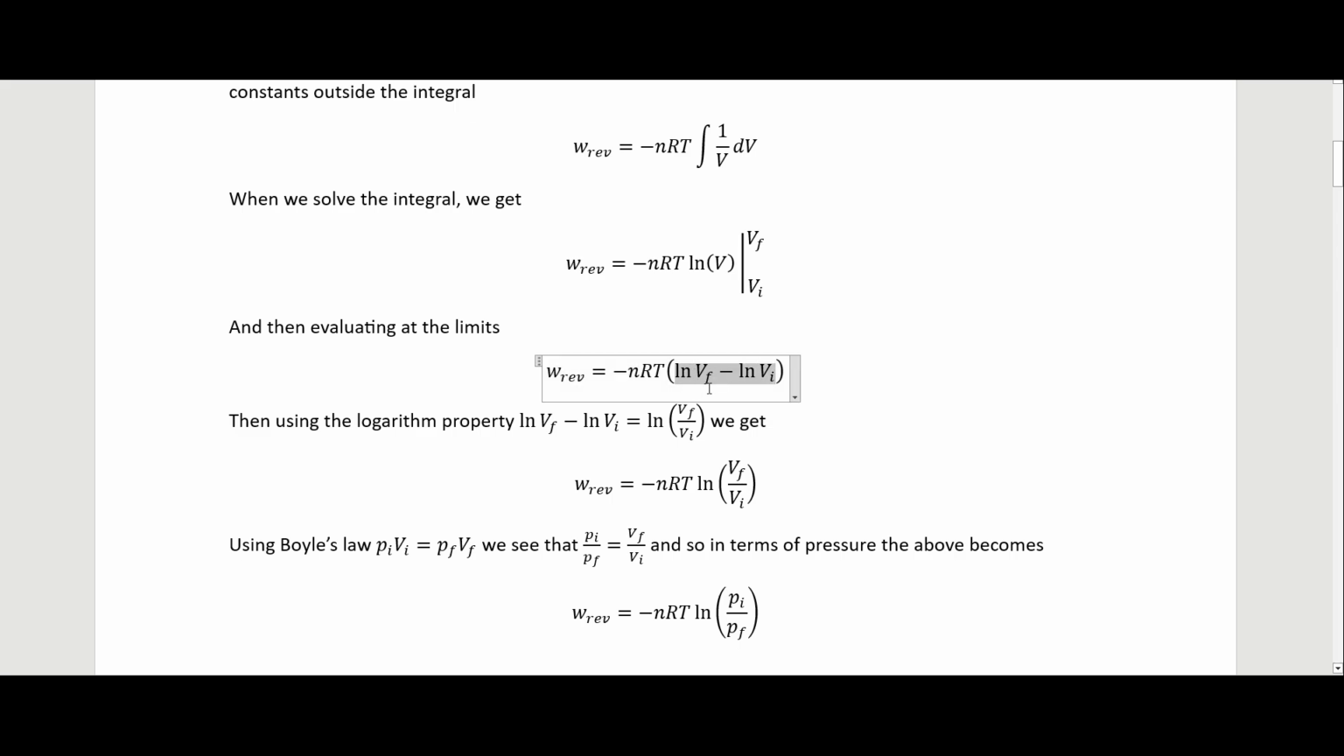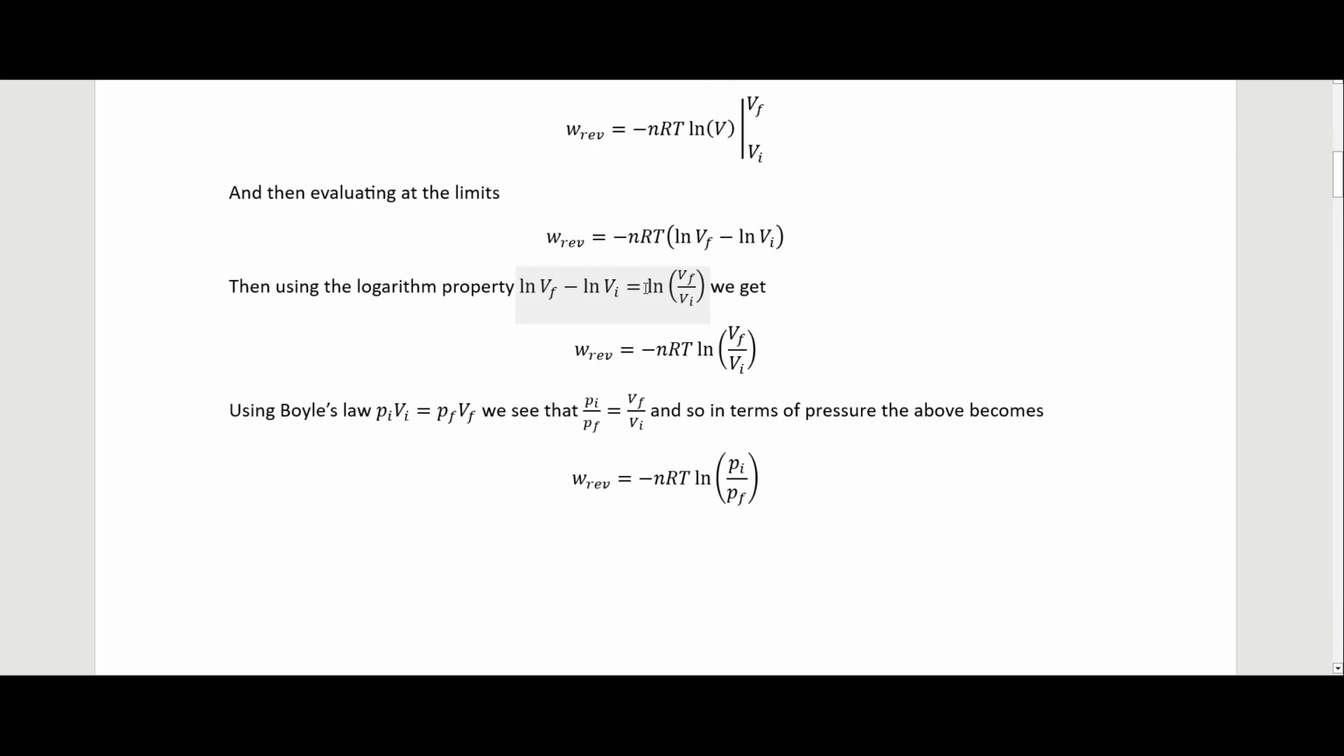So we have the ln of V final minus the ln of V initial. Using this logarithm rule, where we then end up with ln of V final over V initial, we get this right here. So this is our work expression right here.